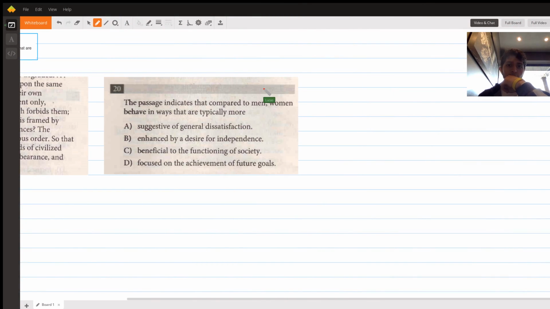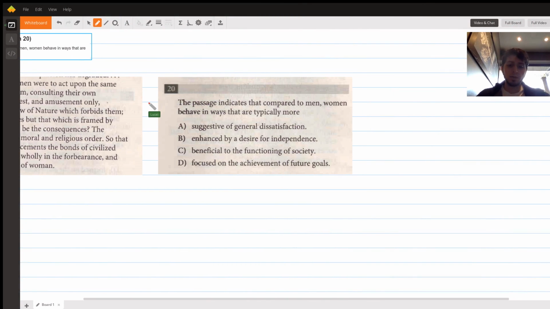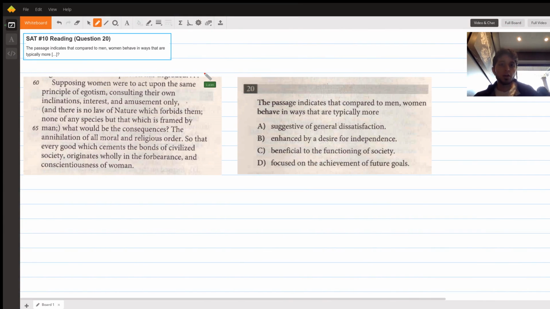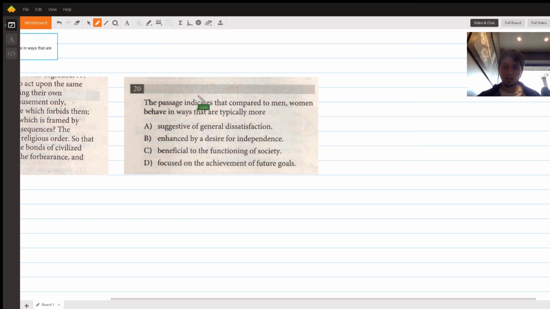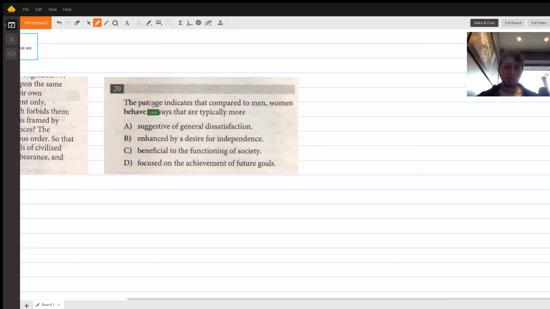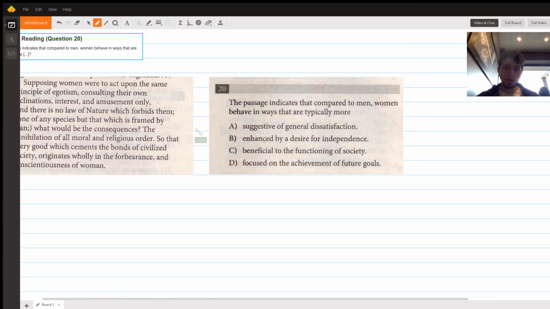So now we're going to solve question 20. This is from SAT number 10. And the question says, the passage indicates that compared to men, women behave in ways that are typically more something, and then we just choose the ways we think they behave differently.